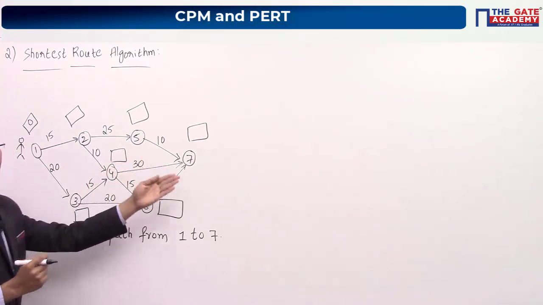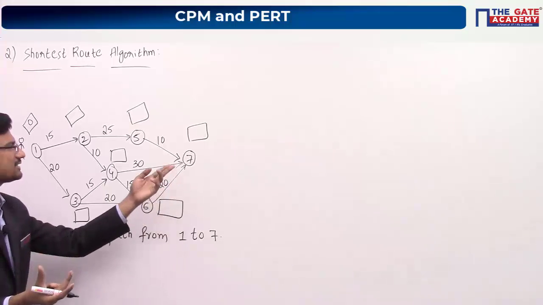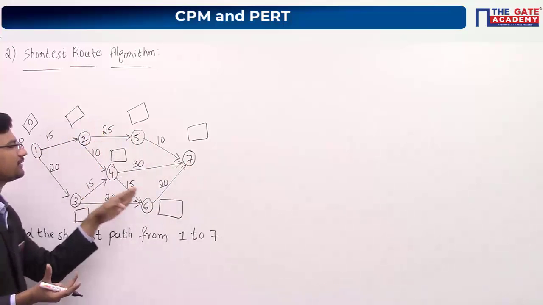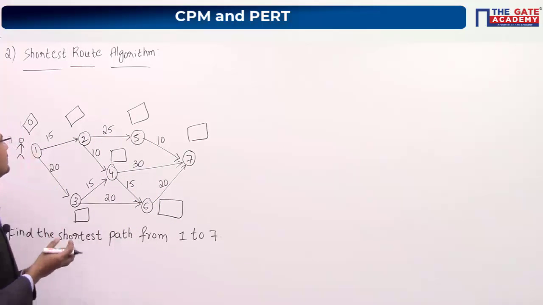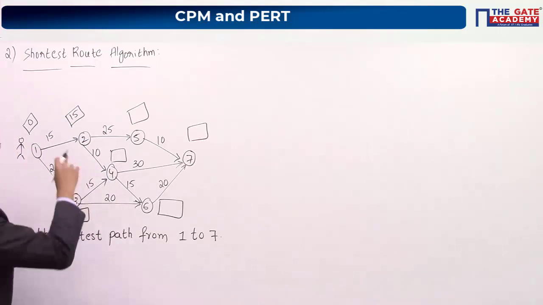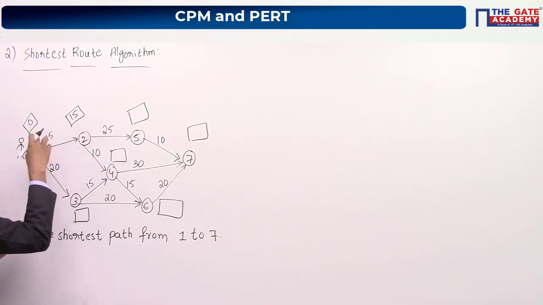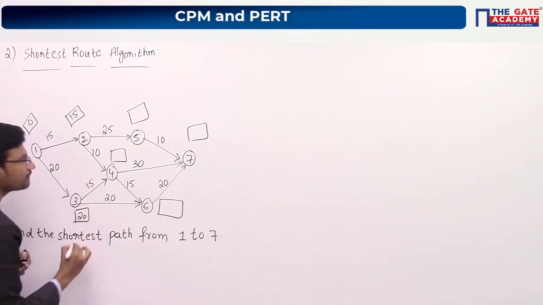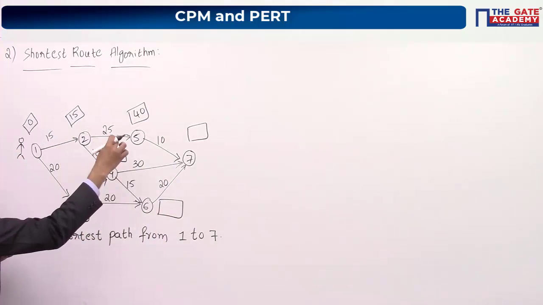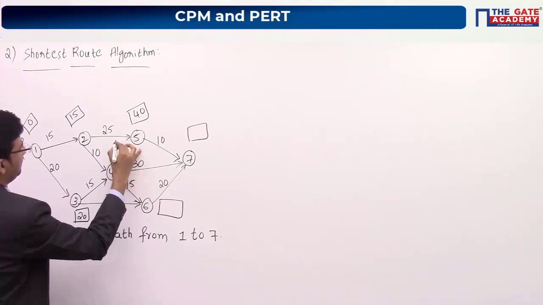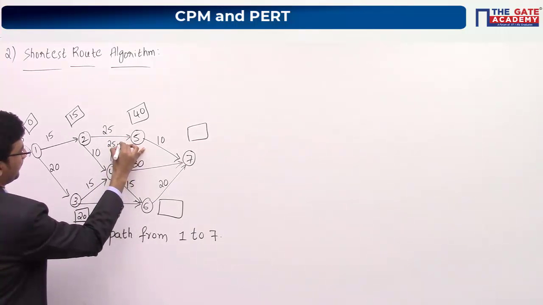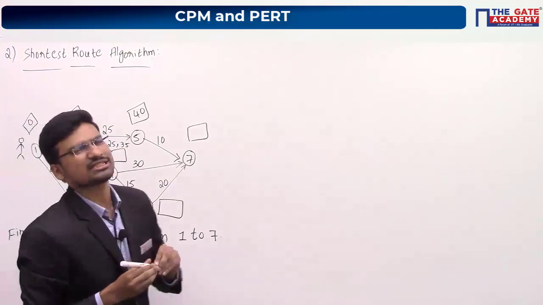We will be assuming that there is no direct connectivity from city 1 to city 7. If you want to reach city 7, maybe he has to move through these particular cities. Now at time t equal to 0 I am starting, so I will be reaching city 2 within 15 hours. That means 0 plus 15, it will be 15. 0 plus 20, it will be 20. Now 15 plus 25, it will be 40. And here 15 plus 10, it may be 25, or 20 plus 15, it may be 35. So now you just tell me which value should I write here?